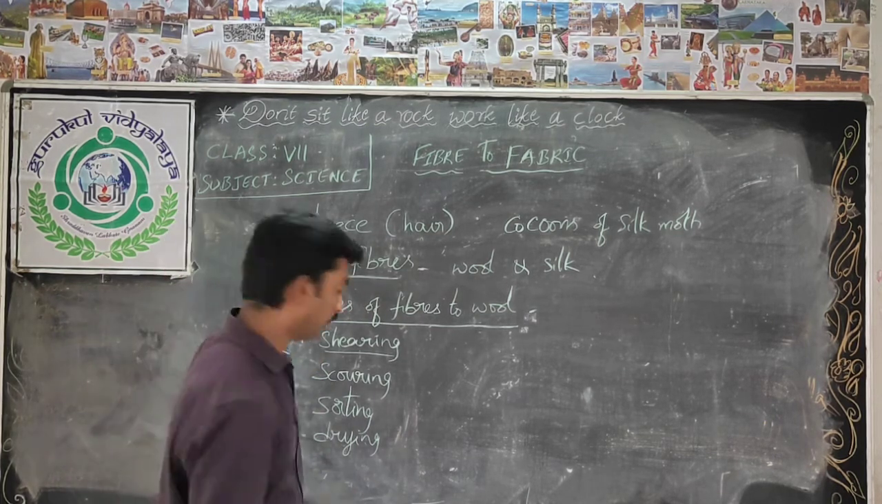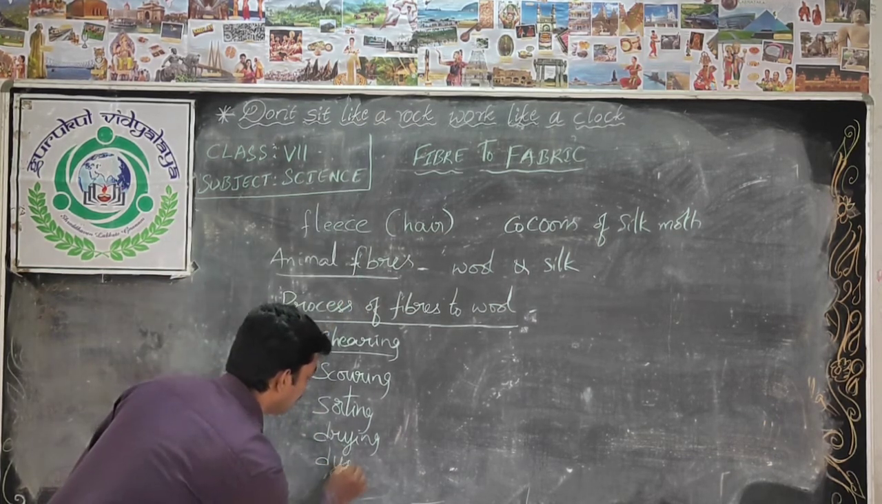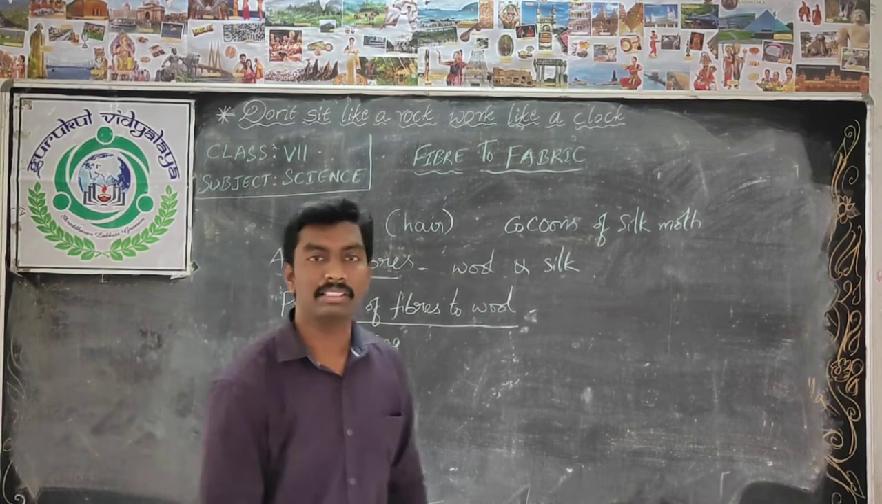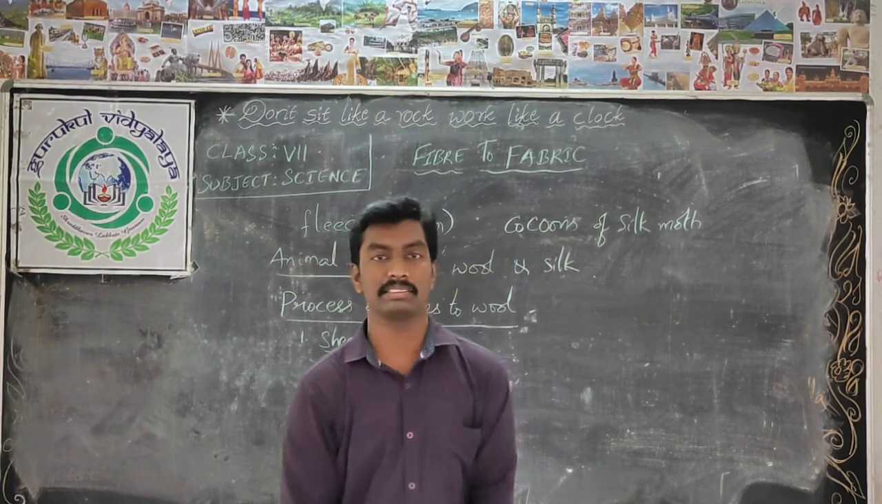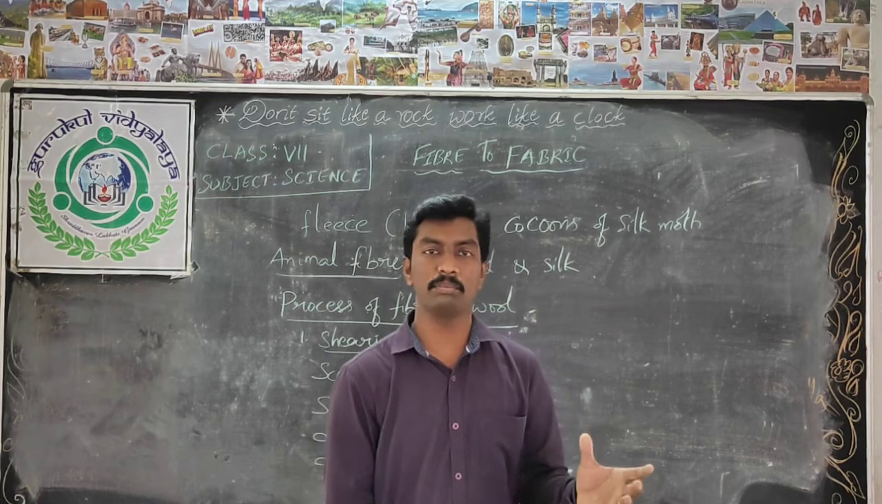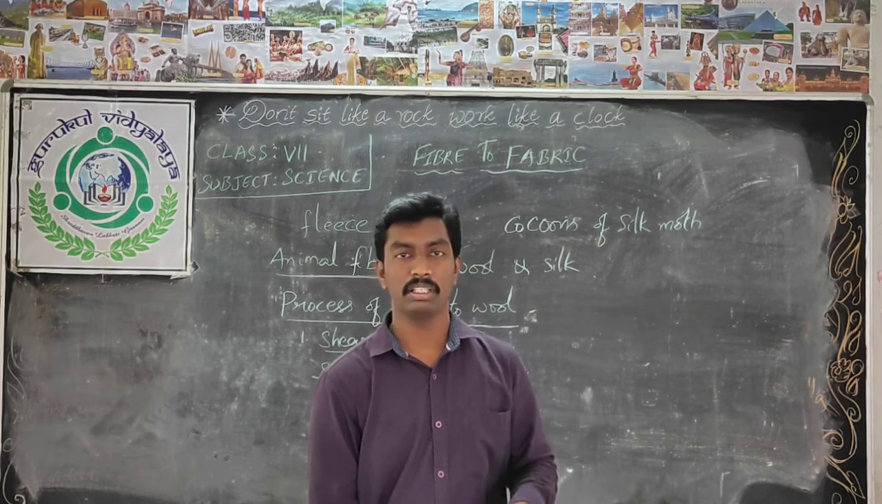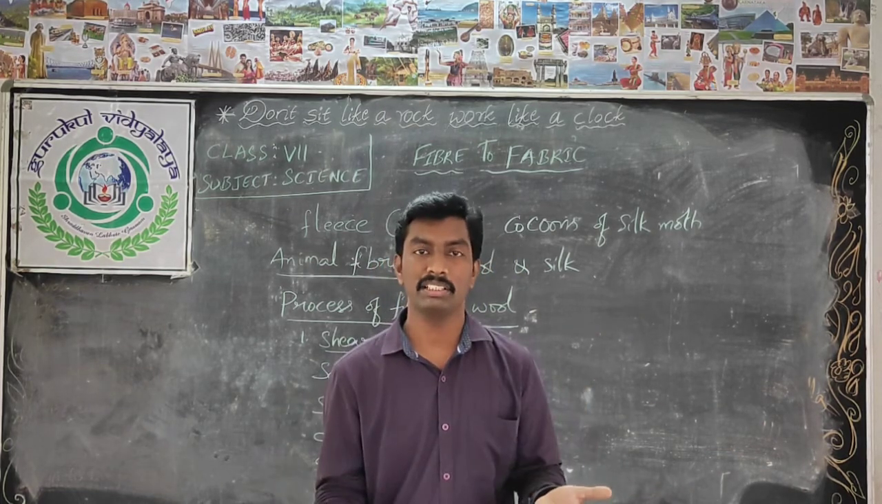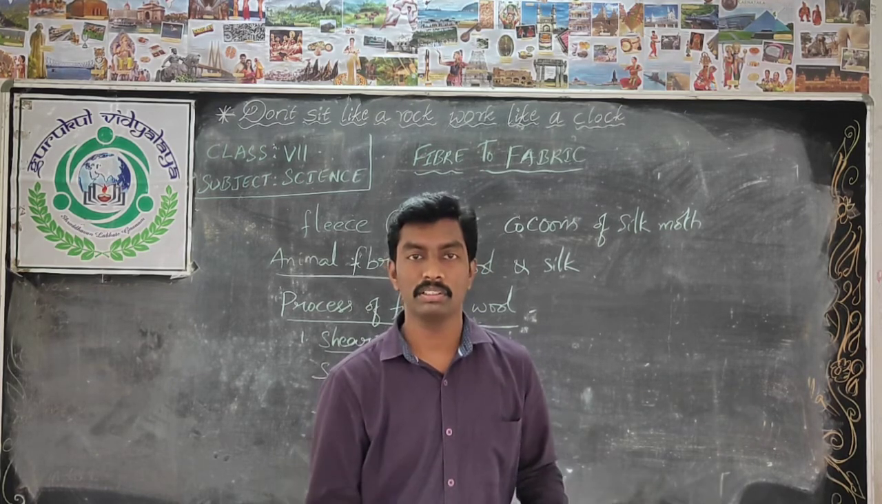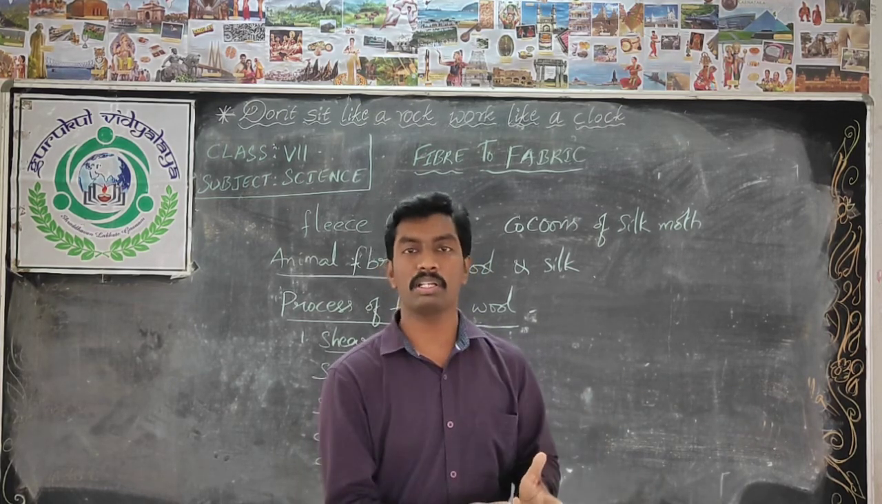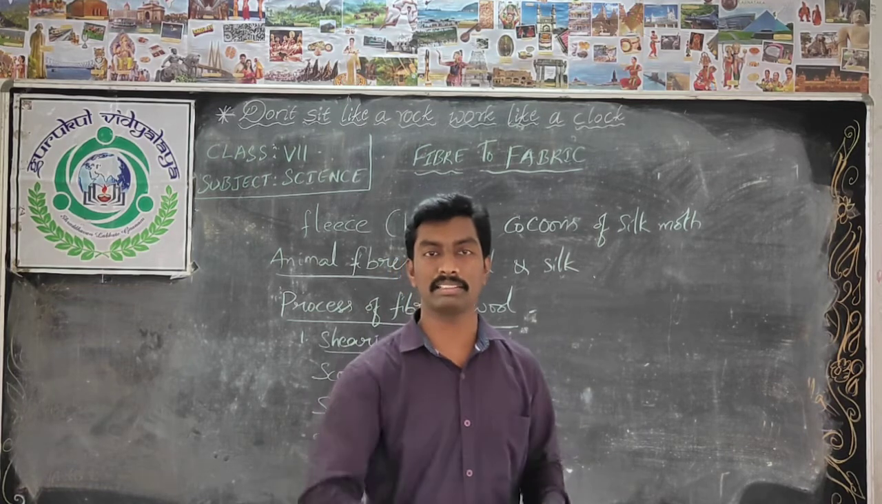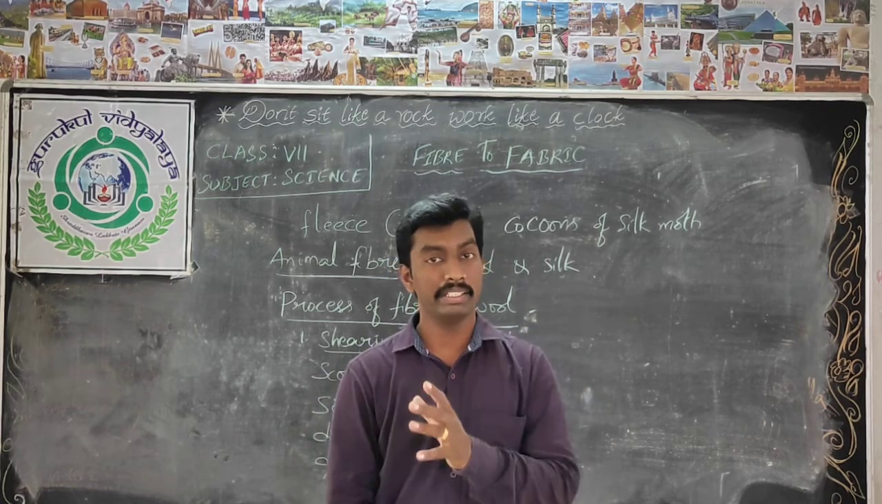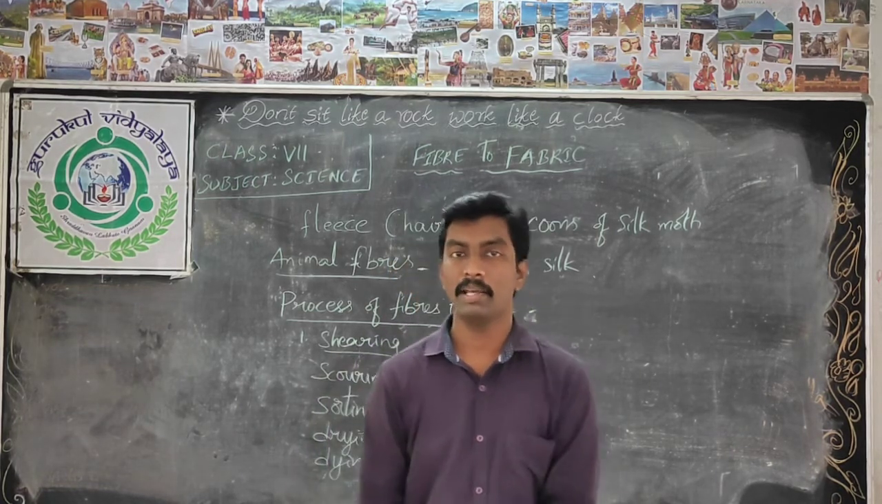Before rolling, one more thing, dyeing also takes place. Dyeing means applying colors. Generally, from the sheep we won't get whatever color we want. If you want an orange color sweater, an orange color sheep won't be there. So that's why people apply colors to the fleece. That process is called dyeing.